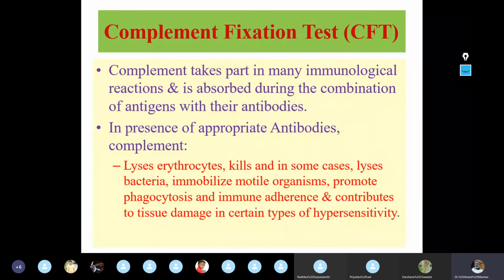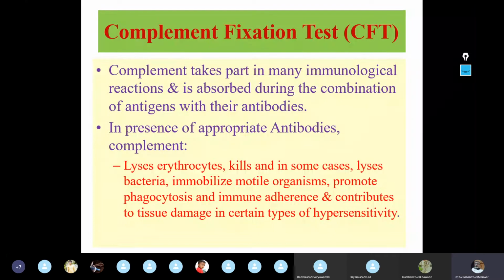If you remember the classical complement fixation pathway, we have stated that the stimulus for activation is the antigen antibody complex, right? In the complement fixation test also, antigen antibody complex formation is essential.